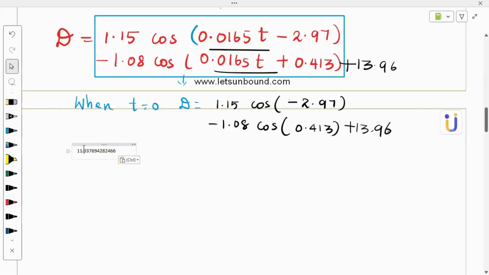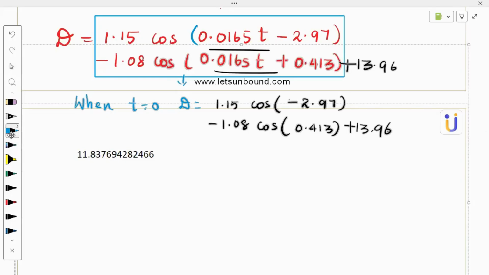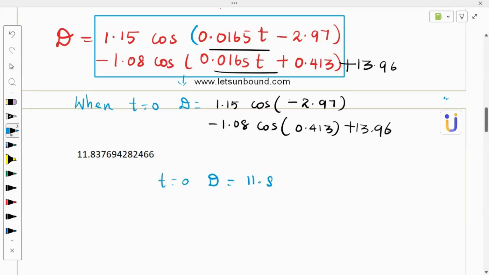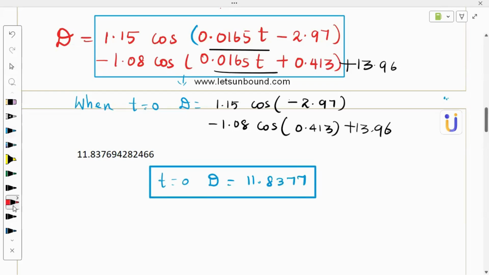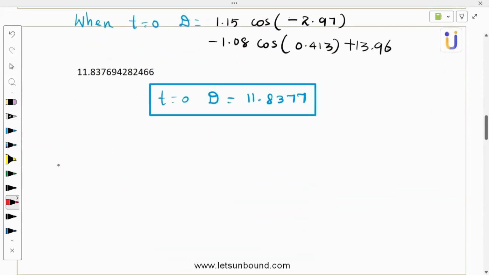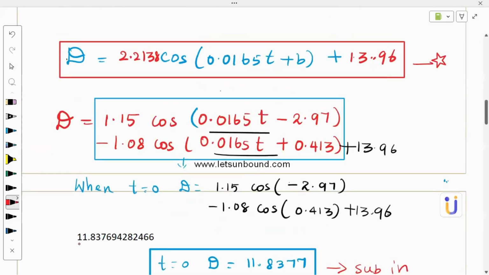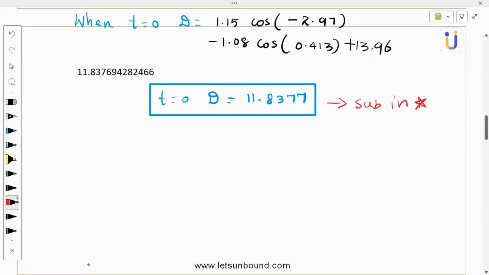This is all we got, 11.8377, right? So let me approximate and use that same value I got in the calculator. So when t is 0, D is 11.8377. Let it be. And moving to the blue D, where it is missing, so substitute that. So this one you substitute in. Let me make it a prime equation, like star or something. In star, D is 11.8377. I replaced it.